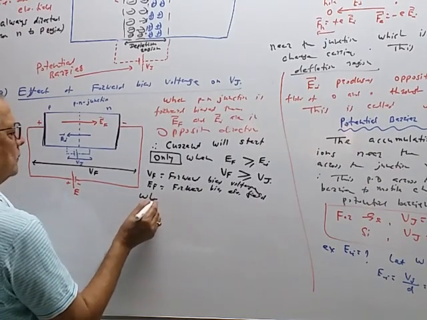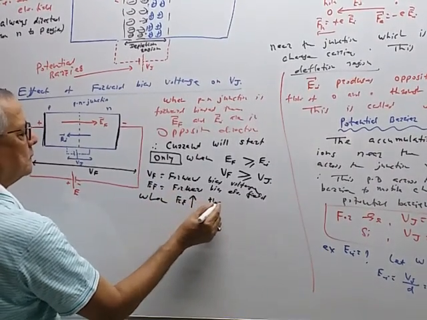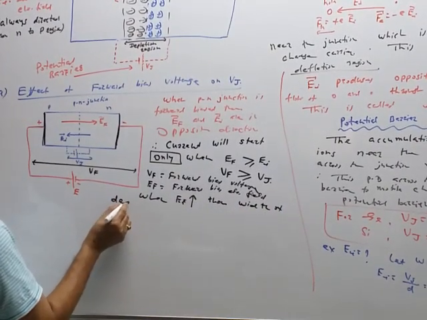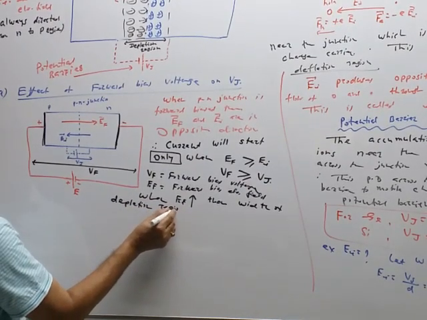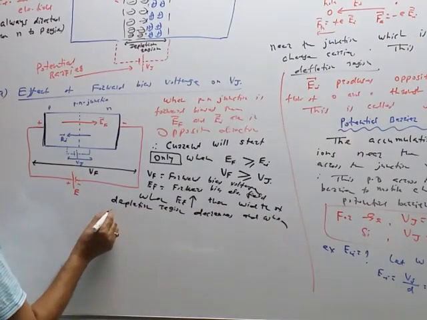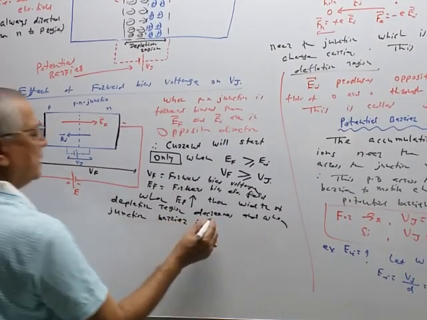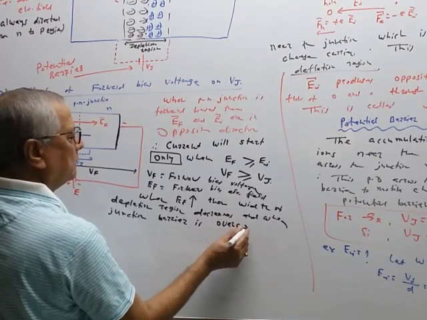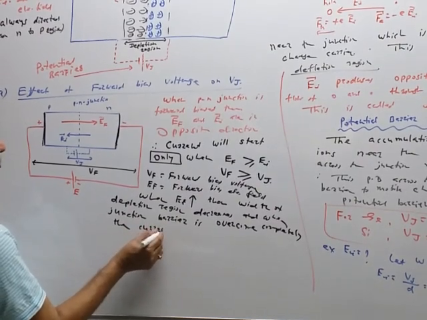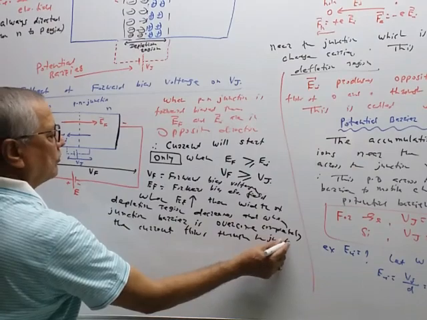So when EF increases 0, 0.1, 0.2, 0.3, etc., then width of the depletion region decreases, and when junction barrier is overcome completely, then current flows through the junction. Forward current flows through the junction.